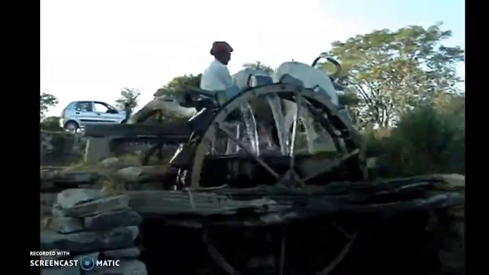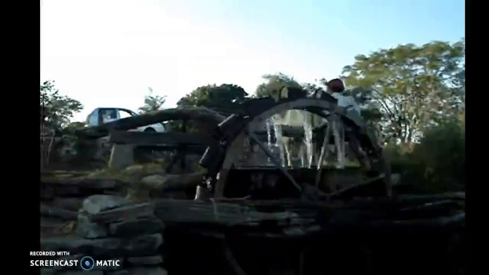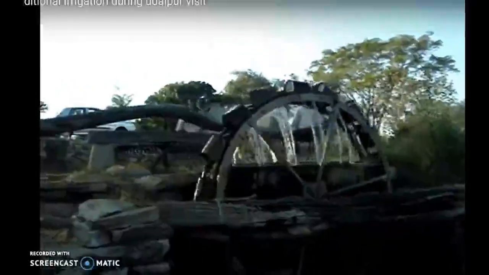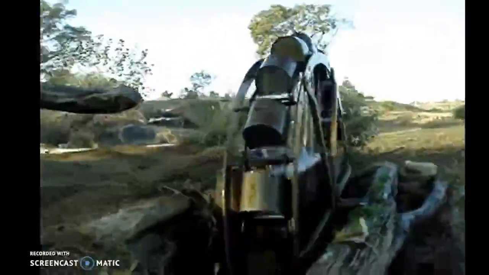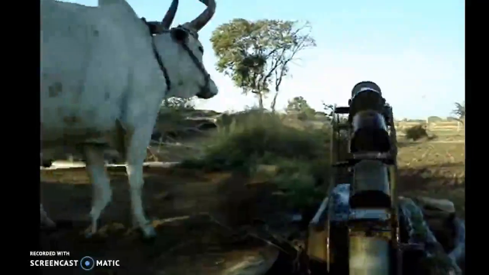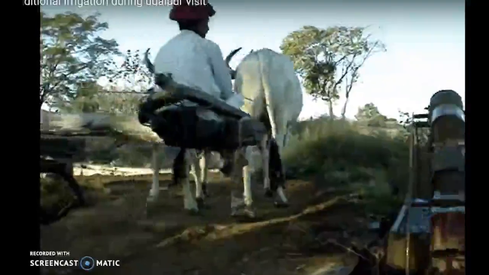Now you can see the bulls moving in a circular motion, because of which this is possible. You can see the wheel over there also. So this is the Rahat method.